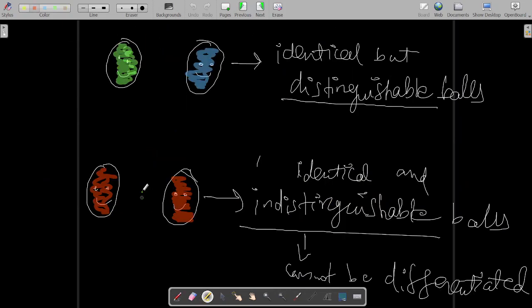You will learn here. Suppose this is your container number 1. This is position 1, this is position 2.